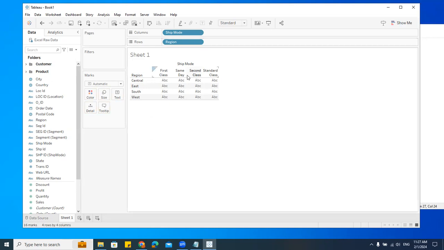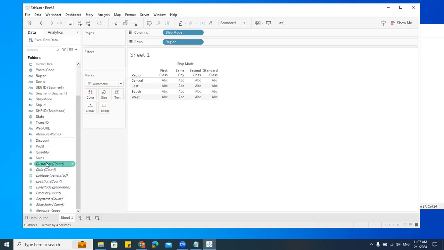What about this? I need values. Then I'll take this sales. See, just drag and drop. That will take me as a text. Understood? So again, I'll show you.